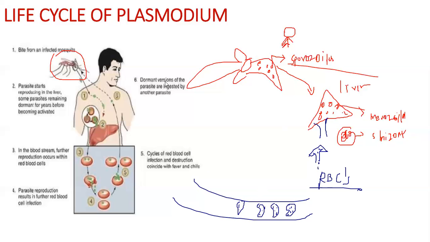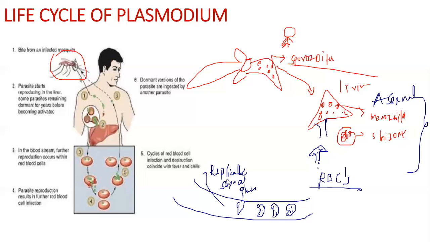After multiplying several times through asexual reproduction in the RBC itself, it can also replicate into a sexual phase. This was an asexual division, and from now it is a sexual division.